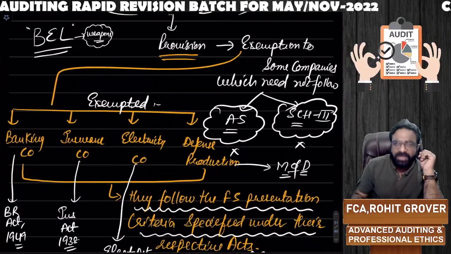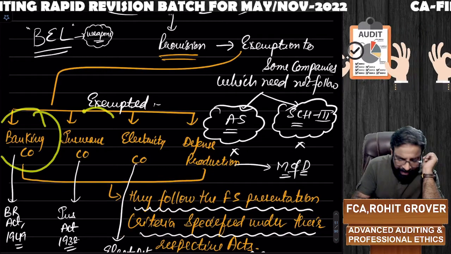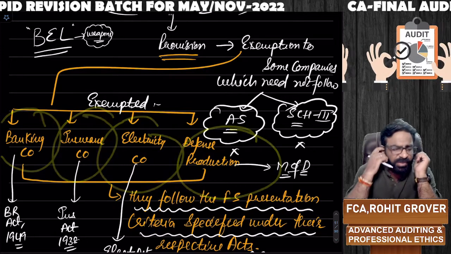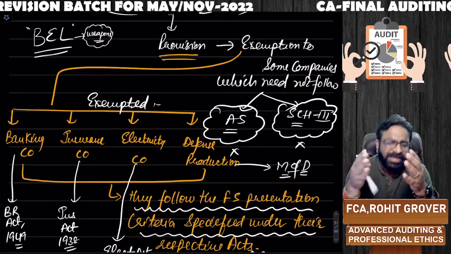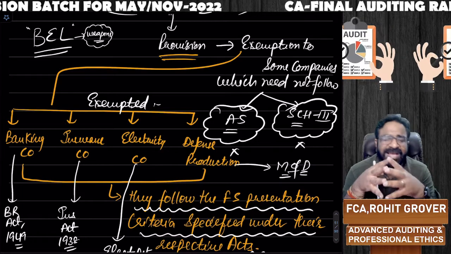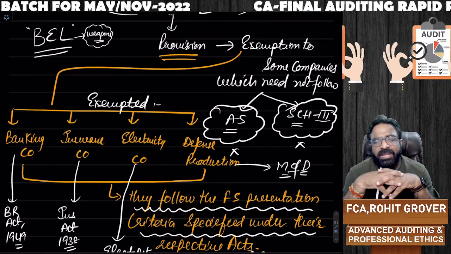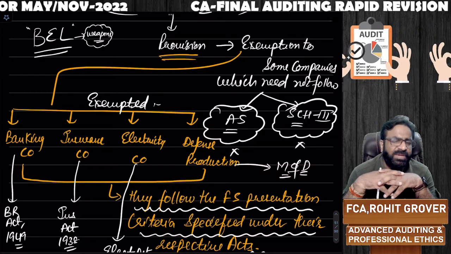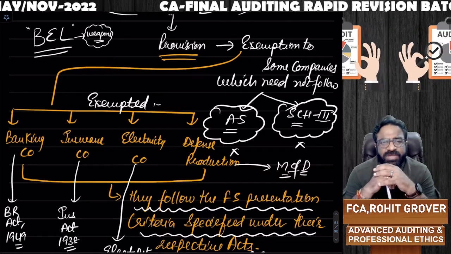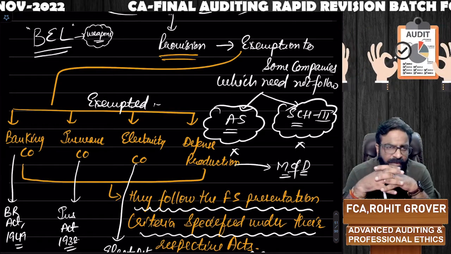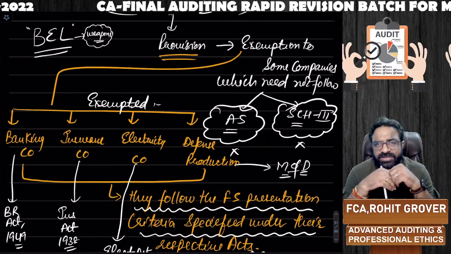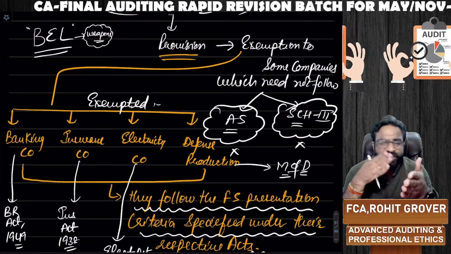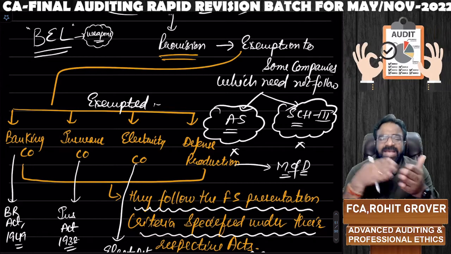And most important thing, if you are a banking company, an insurance company, an electricity company, or a defense production company, then section number 129 is not applicable to you, because as a banking company, insurance company and electricity company, you are regulated by your respective acts and you have your own set of financial statements. You have your own format of financial statement.